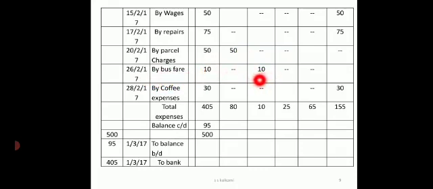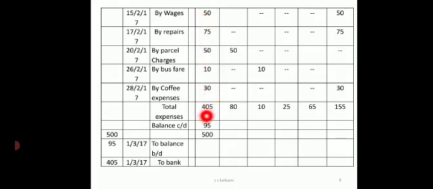It should be written in the traveling expenses. Now coming to coffee expenses. Coffee expenses pertain to refreshments. A refreshments column is not available, so it will come in the miscellaneous expenses, 30 rupees.